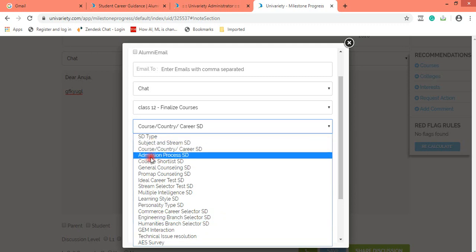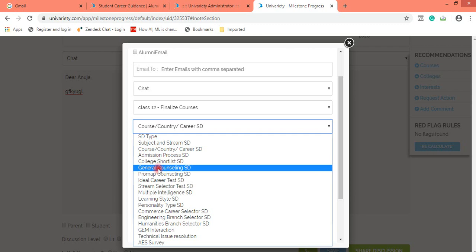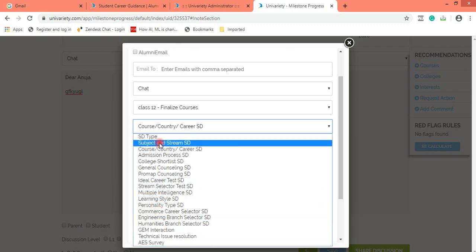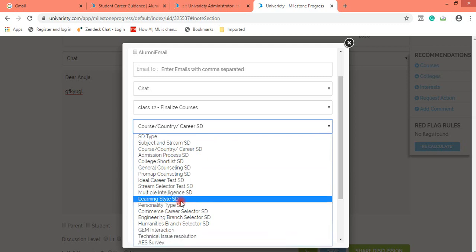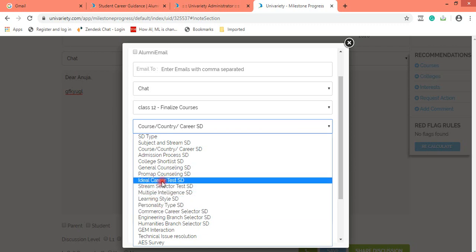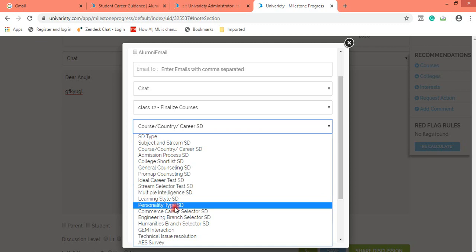First, you can see various SD types ranging from subject and stream, course, country, admission process, college shortlist, general counseling, pro map, ideal career test. So let me explain these SD types to you, the ones which are used quite often. These various psychometric test SD types that you are doing, ideal career test, stream selector, multiple intelligence, are something which you should be doing when you are interpreting a psychometric test